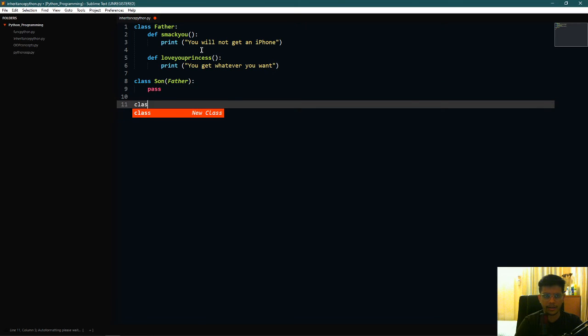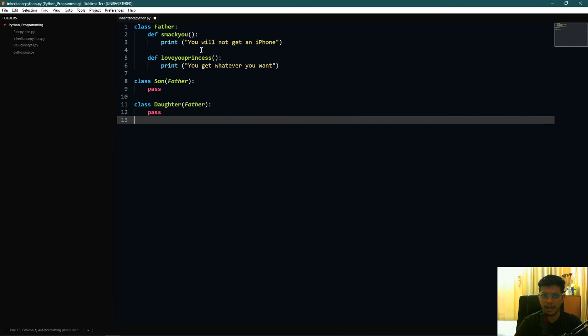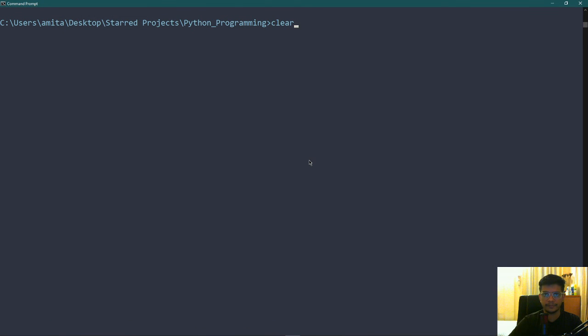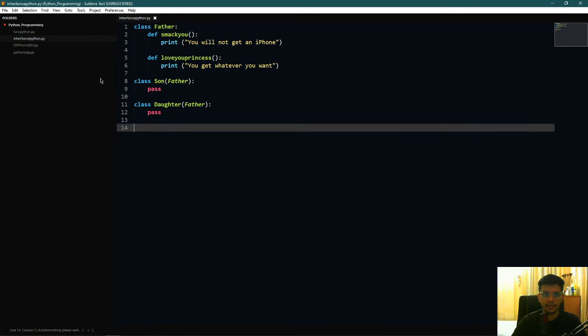Similarly, I can create another class, let me say Daughter, which also inherits from the Father. Since Daughter is also a child class, it also inherits all the properties and all the functions from the Father class. If I say pass, it doesn't do anything. So now if I run the code, nothing will happen. Let me first see what is here in the folder. Okay, inheritance, awesome, nothing happens. Why does nothing happen? Because we haven't called the classes, or anything.